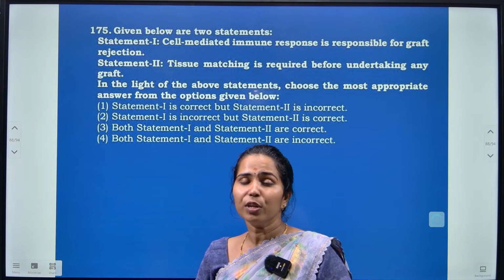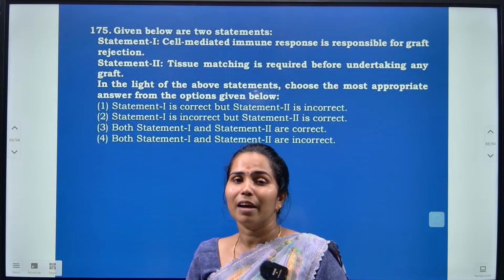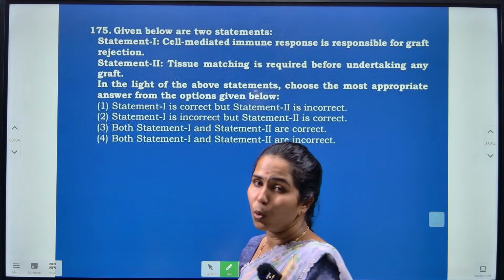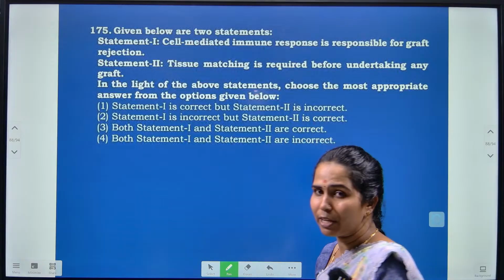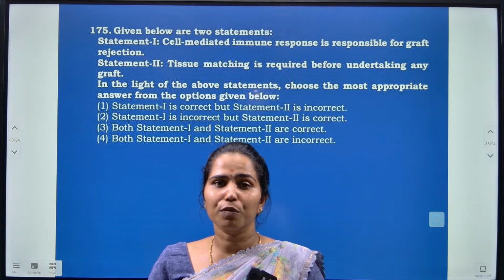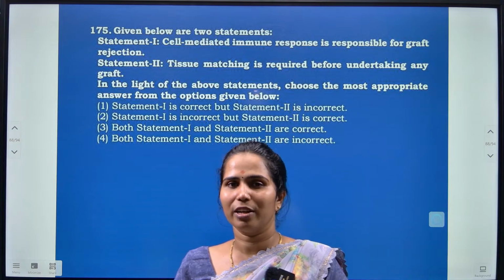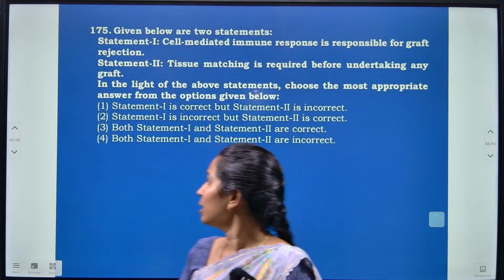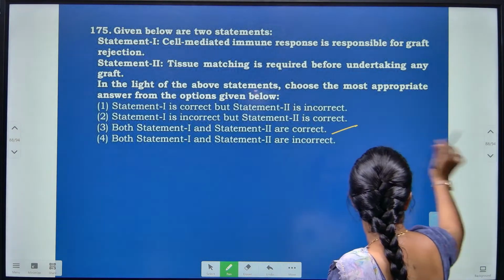That's why while transplanting or grafting the organs, we give immune suppressive agents, so as to overcome the rejections here. And statement 2 states that while transplanting, the matching of the blood group should be done, as well as the matching of the tissue, to get a successful transplantation or grafting here. So both statement 1 and 2 are correct here, okay.